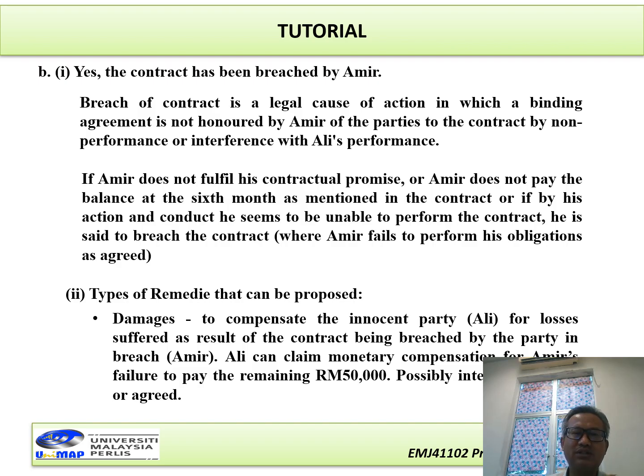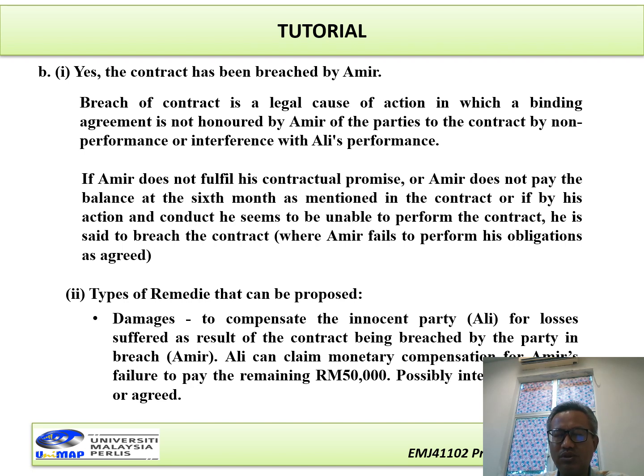The first is damages, to compensate the innocent party only for the loss suffered as a result of the contract being breached by the party in breach. Ali can claim monetary compensation for Amir's failure to pay the remaining 50,000, possibly with interest also. So it means here the remedy type is damages.